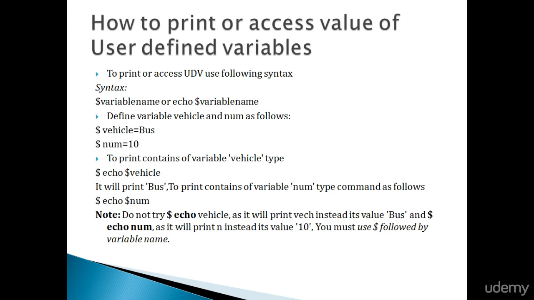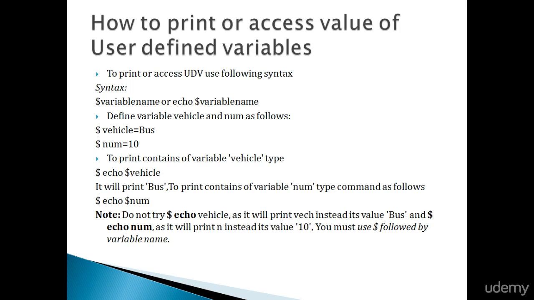Define variables vehicle and num as follows: vehicle is equal to bus, num is equal to 10. To print the contents of the variable vehicle, type echo $vehicle.